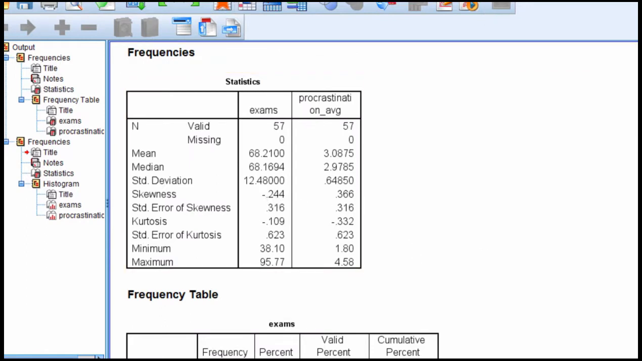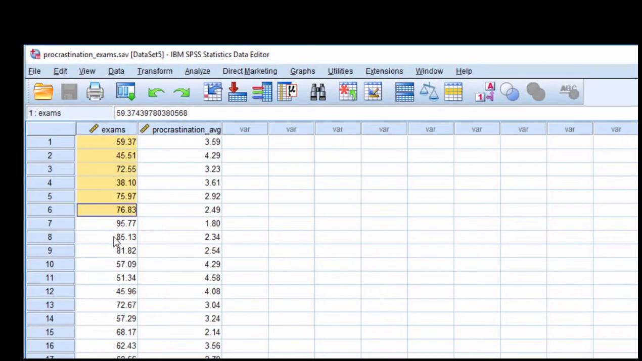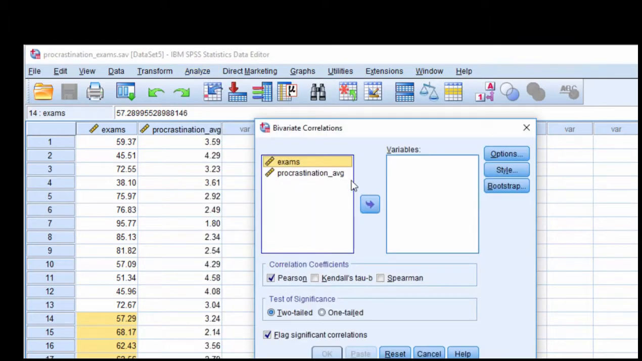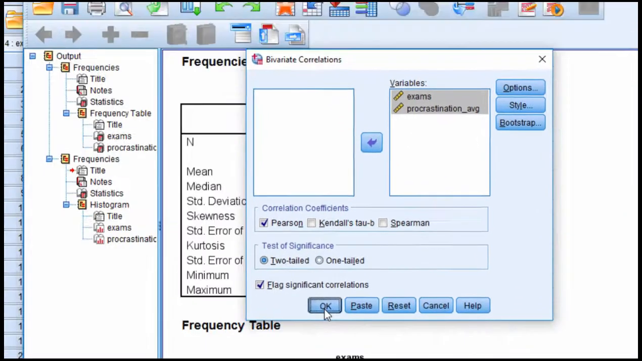So I'm satisfied with these data to run a Pearson correlation because the data are scored on a continuous scale. It's not ordinal. This is continuous, interval ratio scale. Click on Analyze, Correlate, Bivariate, and put these two variables in the variables box and click OK.